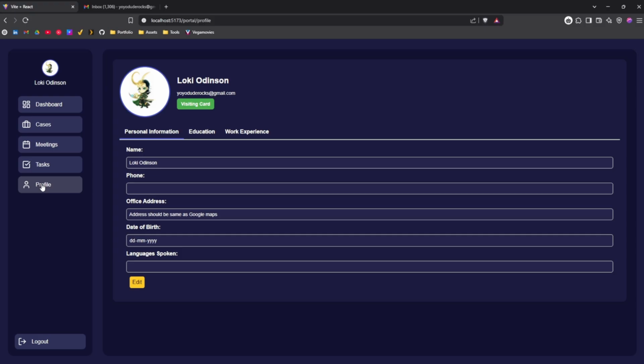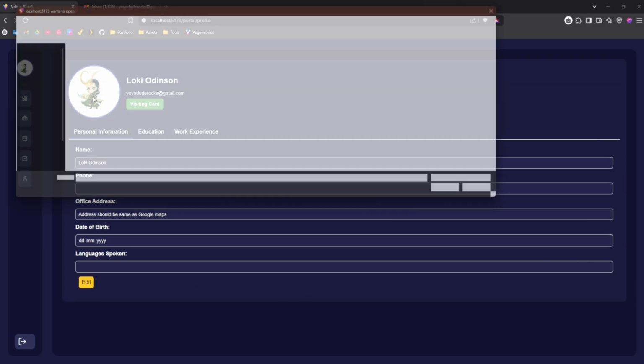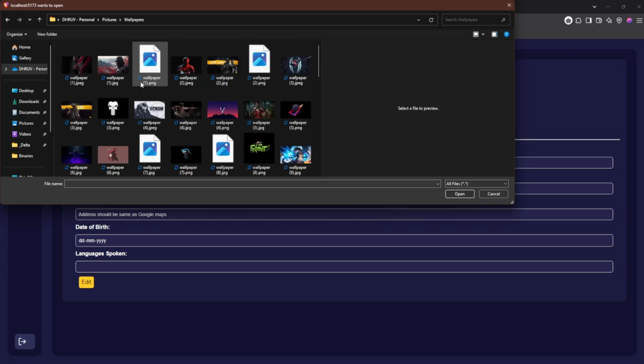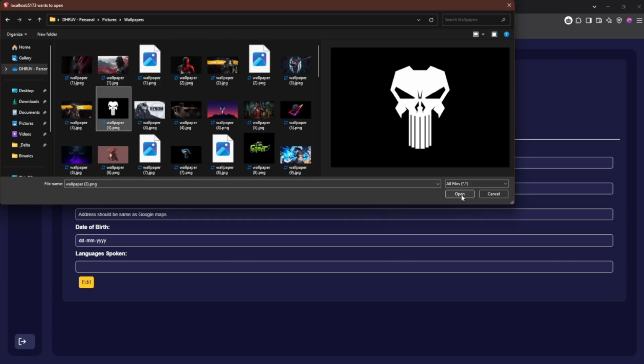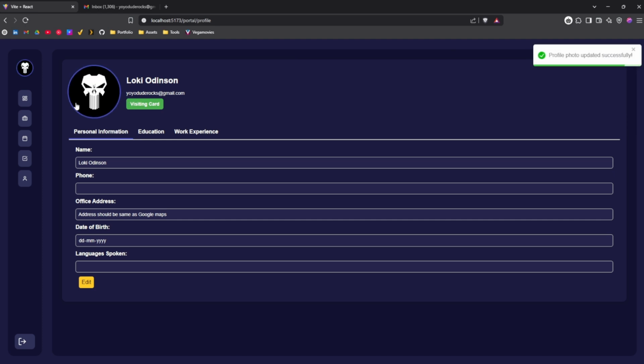So let's start with the profile section. As you can see, this is our profile section. Let's start with changing our DP. So let's say I want to keep this. Okay, as you can see, the DP is updated. Now let's start with the details.